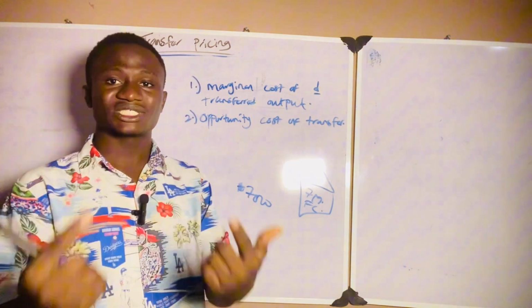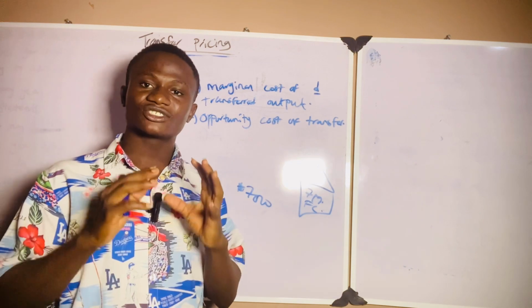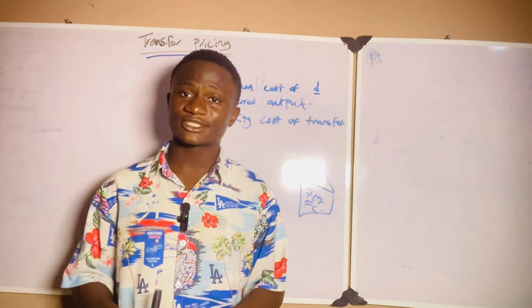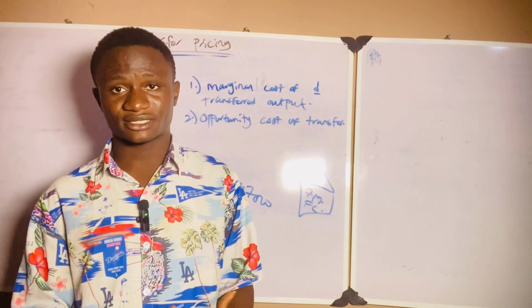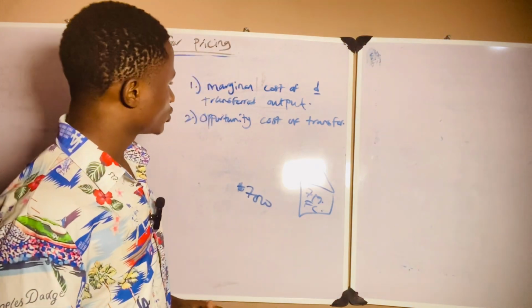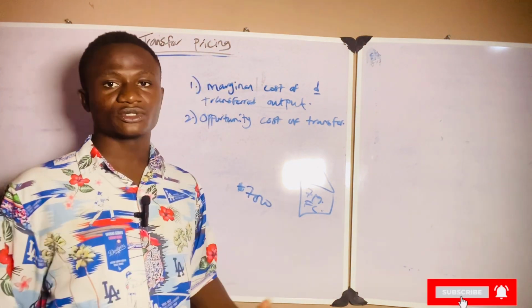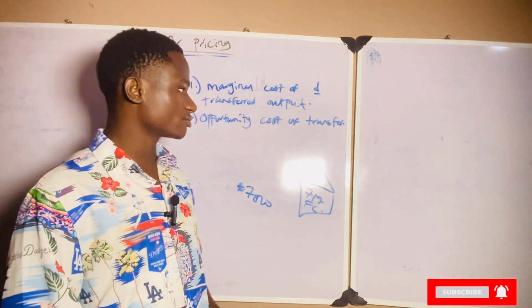So the first thing you need to consider in any transfer pricing question, whenever they ask you to find the minimum price, the first thing you need to consider is what is the marginal cost, what is the variable cost. Let's continue now.